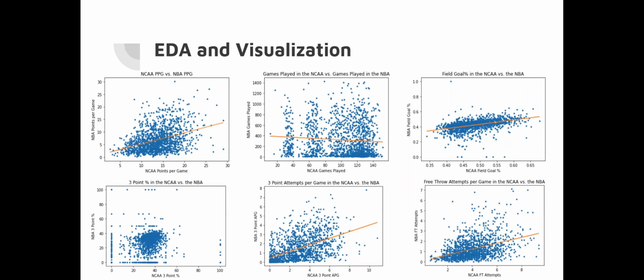In the next graph, we do free throw attempts per game in the NCAA versus the NBA. This is interesting because it shows obviously a large discrepancy between free throw attempts made in the NCAA as opposed to the NBA. There seems to be a huge number of players that take between 2 to 8 free throws a game, with the average looking to be around 4 to 5, while in the NBA, the vast majority of players are within 0 to 2 free throws attempted per game. As we see in the plot, and after some Googling, the free throw is a much more prevalent shot in the NCAA.